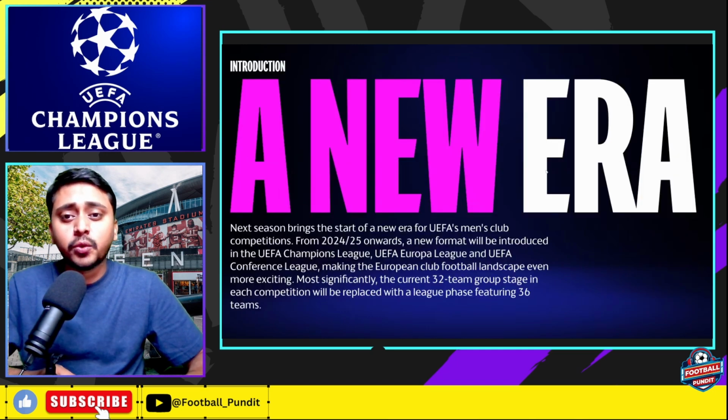So this is from the UEFA official site, where they say that next season brings the start of a new era for UEFA men's competitions. From 2024-2025 onwards, a new format will be introduced in the Champions League, the UEFA Europa League and the UEFA Conference League, making the European club football landscape even more exciting. The most significant change is that earlier there used to be a 32 team group stage. Now that has changed and there will be 36 teams featuring in each of the Champions League, Europa League and Conference League.